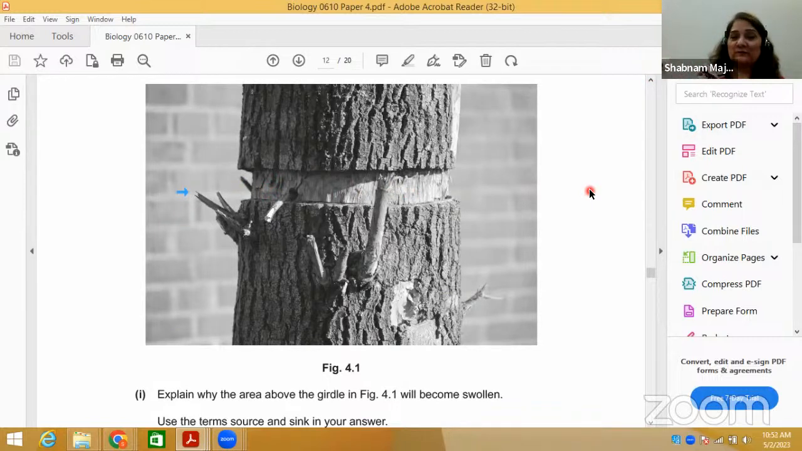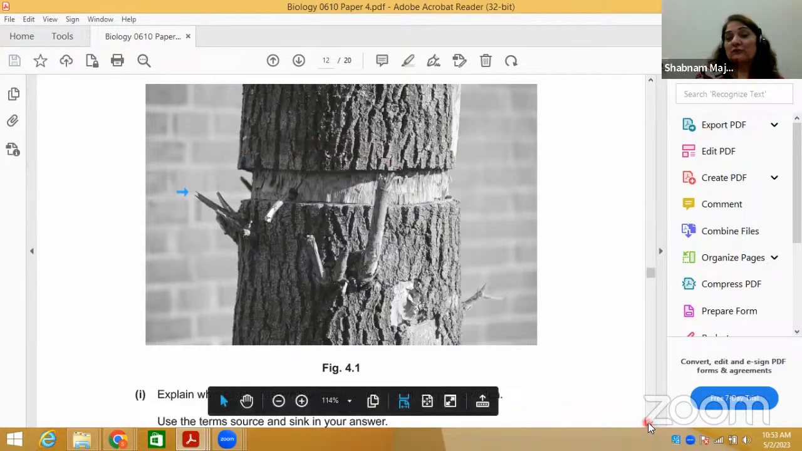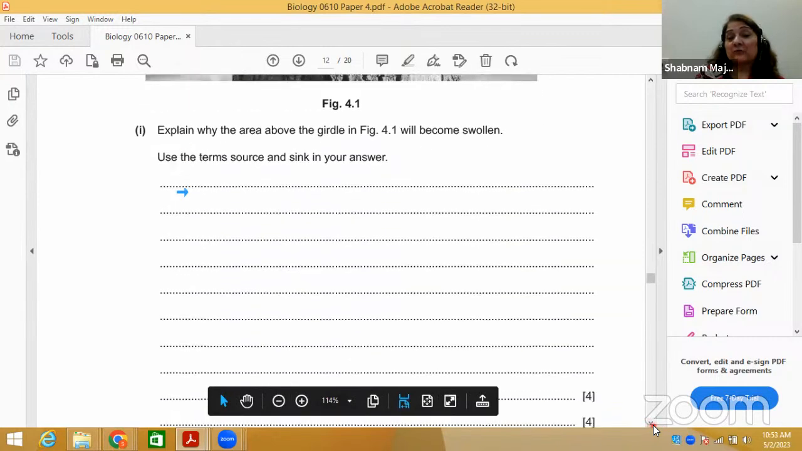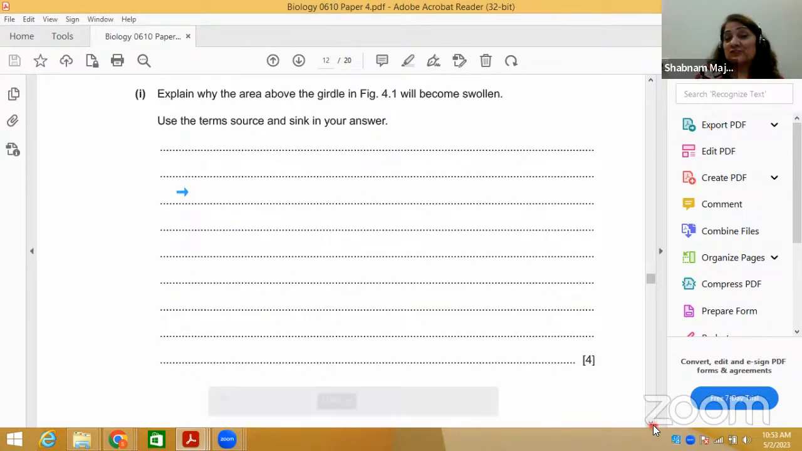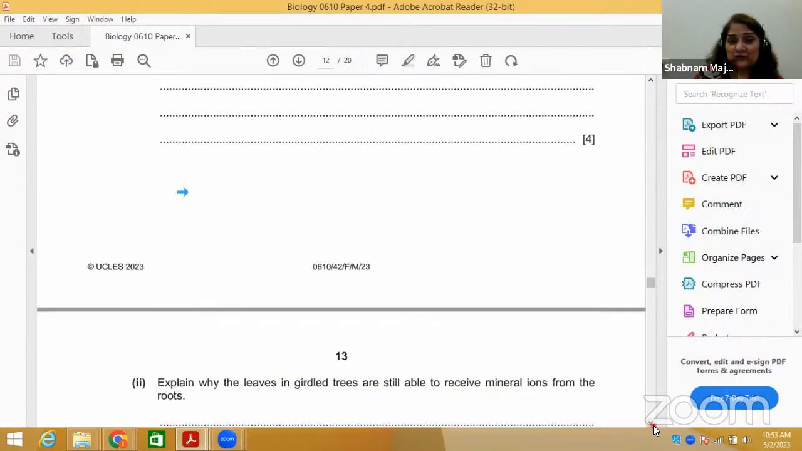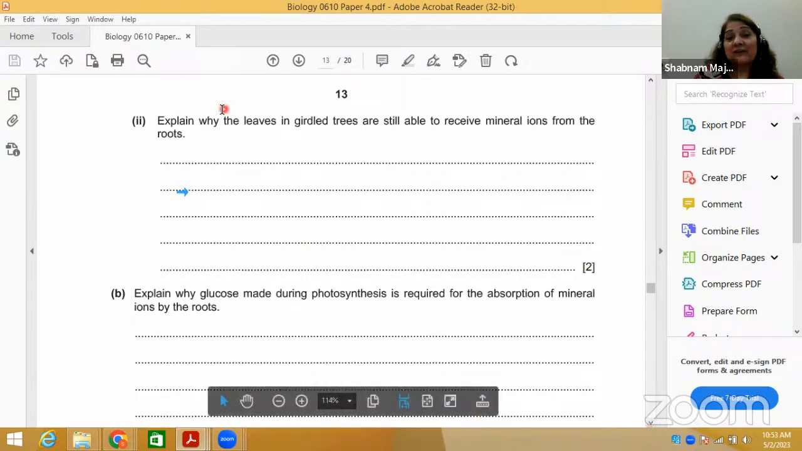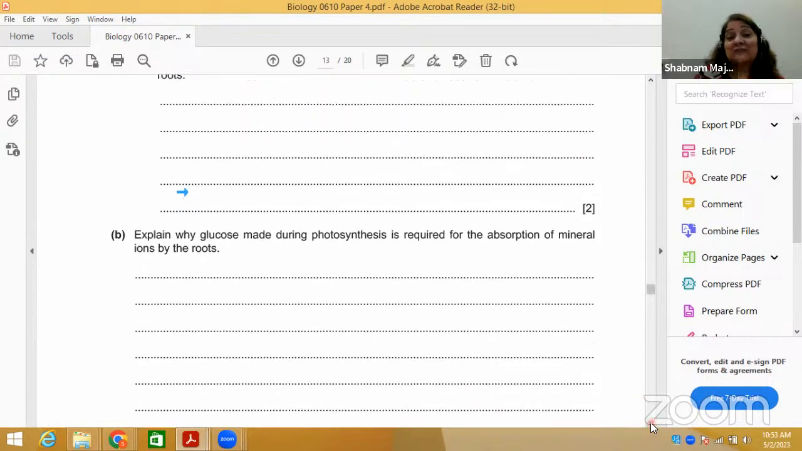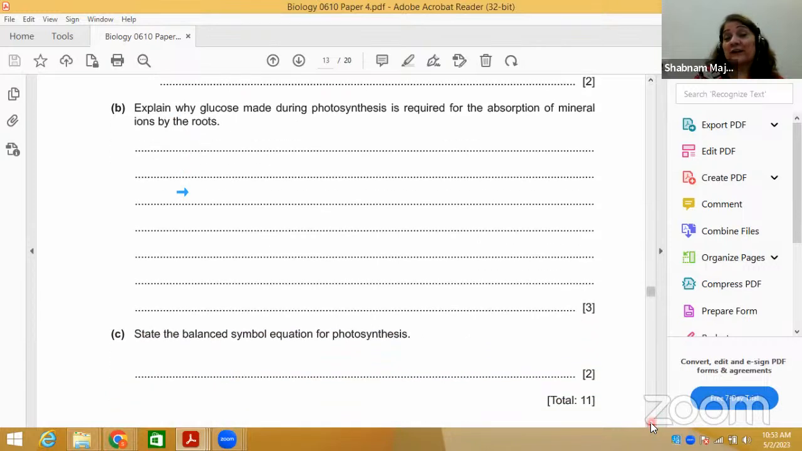When the bark is removed, it means they have removed the phloem and the xylem. So what happens to the upper part? All the food is going to accumulate here, upper side pe. Yahan pe food is going to accumulate. So it swells here. It will not move downwards because phloem is being removed. So you have to use the information source and sink. So I have given you the source and sink in the transport in plants chapter. Why are leaves in girdled trees still able to receive mineral ions from the roots? You have to see that. Why is glucose made during photosynthesis required for the absorption of mineral ions by the roots?